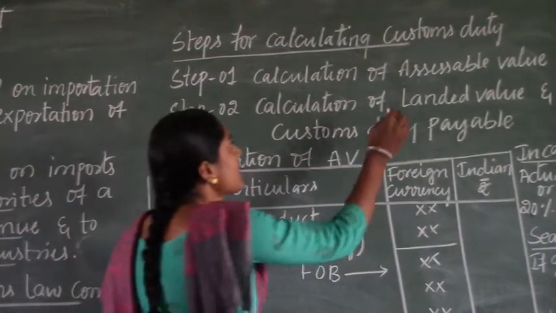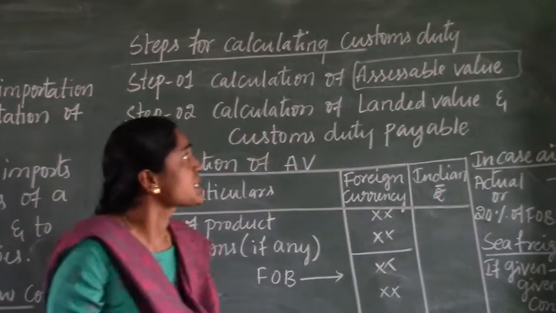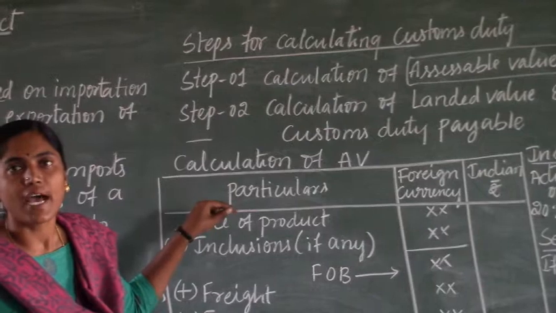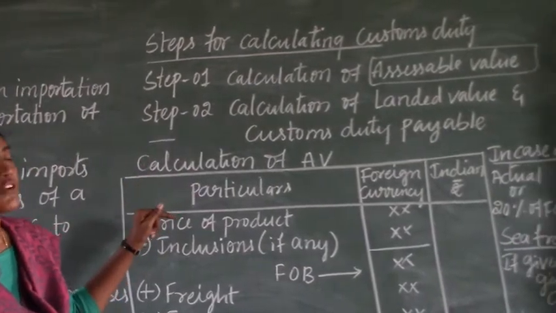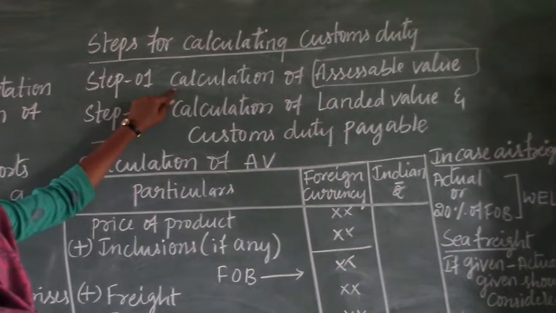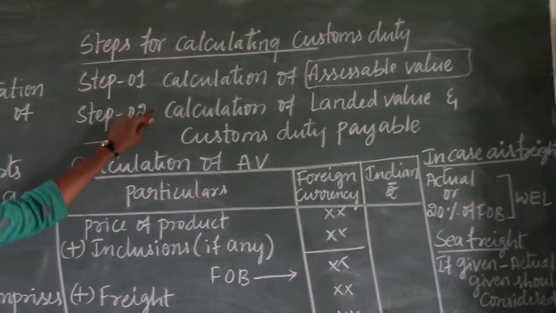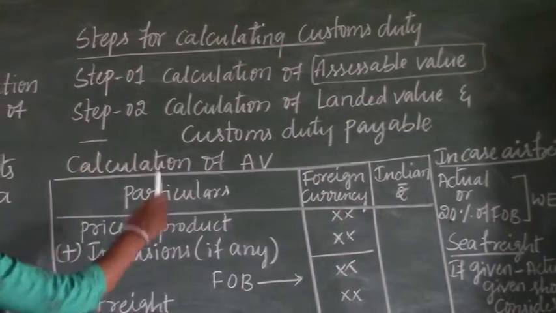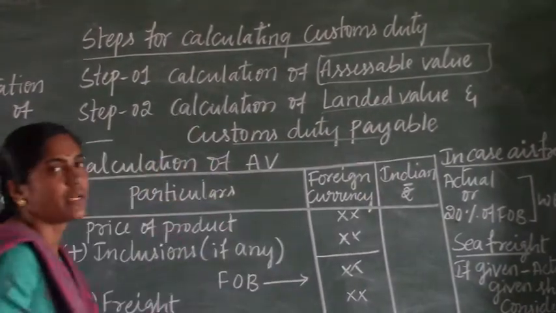The important thing is the assessable value. The assessable value is the price or consideration which is payable by the importer to the exporter. At the time of importation of the products, the person who is importing the goods needs to pay tax to the customs officer on the assessable value. Then step 2 is calculation of the landed value and customs duty payable.